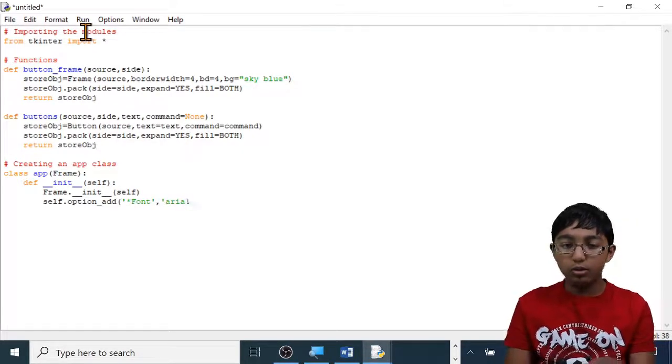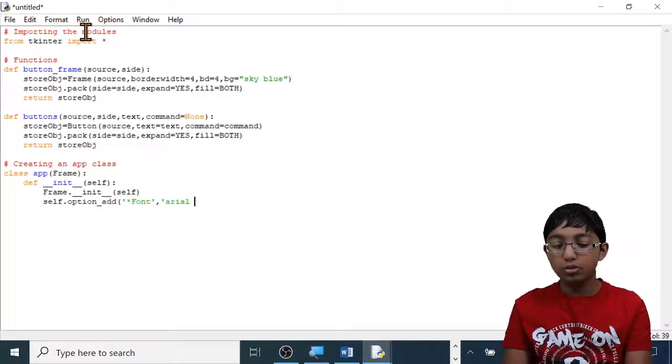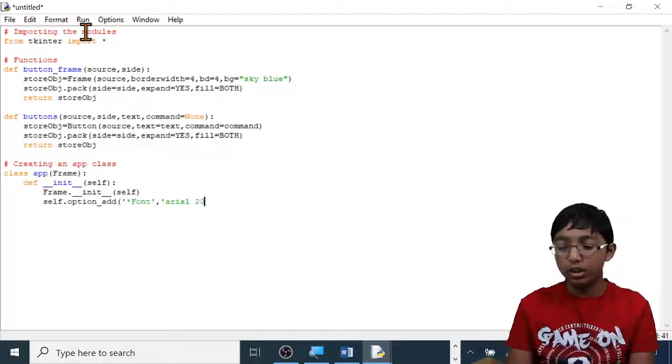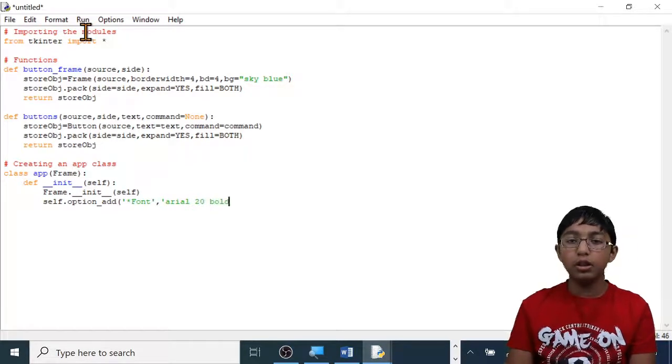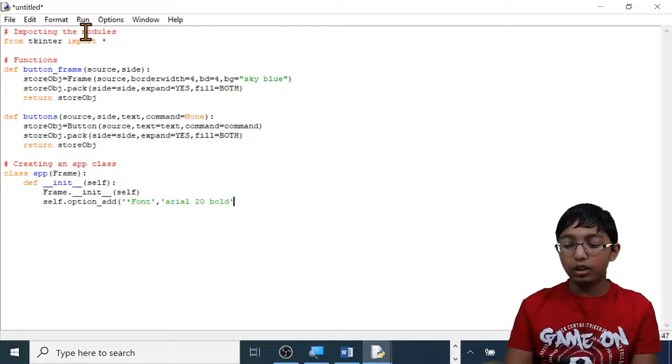And I'm going to do space, then choose your font size. I choose 20, space. Now I'm going to choose if it's bold, normal, or italics. I want it to be bold. If you want it to be italics or normal, then you can type either of them. Apostrophe, close brackets, enter.